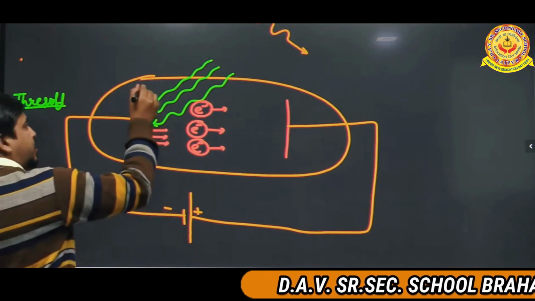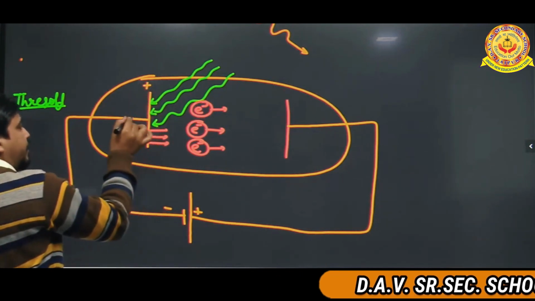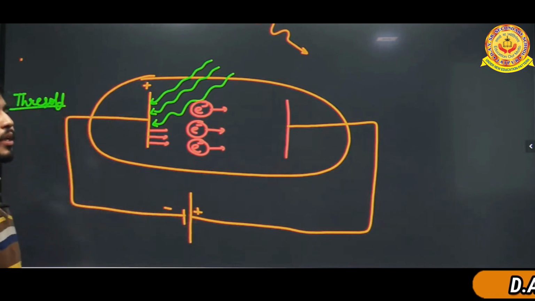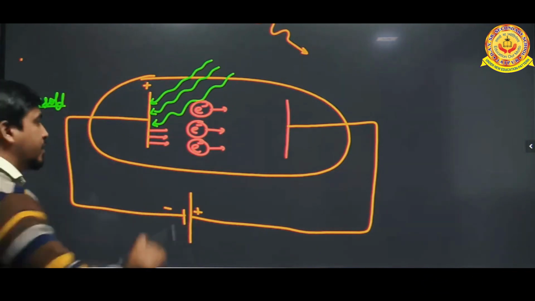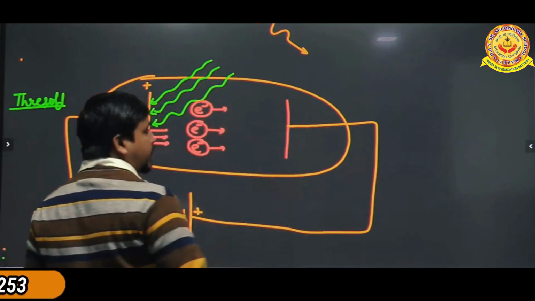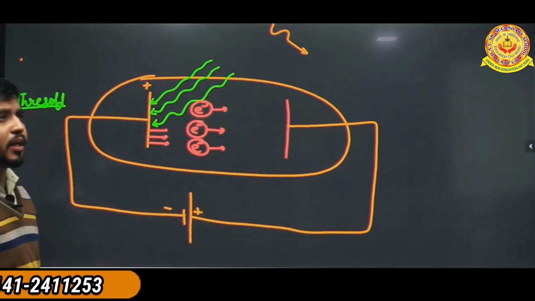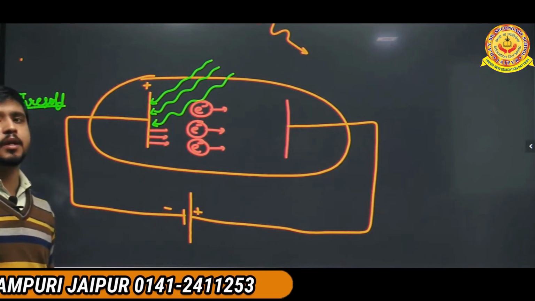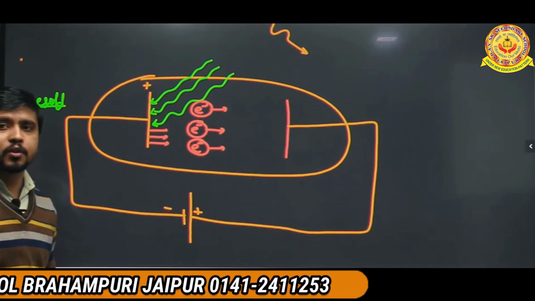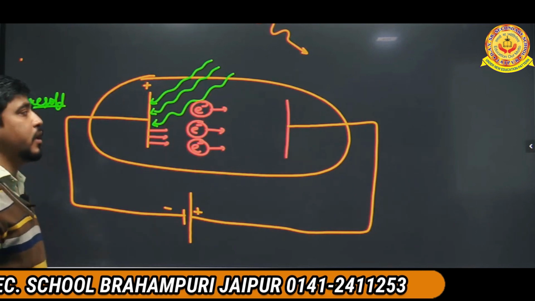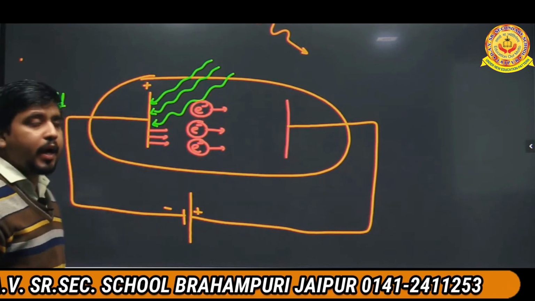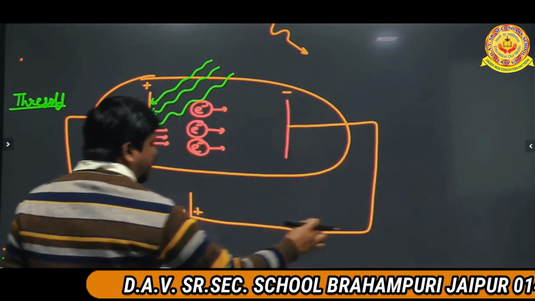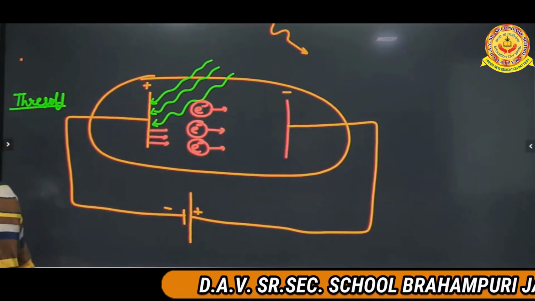It means this is the positive plate, so we have to connect this positive side to the negative terminal of the cell. Similarly, these electrons are moving towards the other conductor, and this conductor gets the electron. It means the conductor which gets the electron behaves as a negative charge, negative ion, that is called the anode, and it will connect to the positive side of the cell.